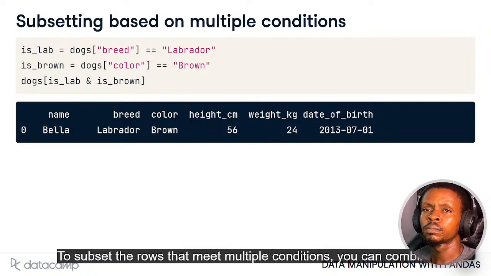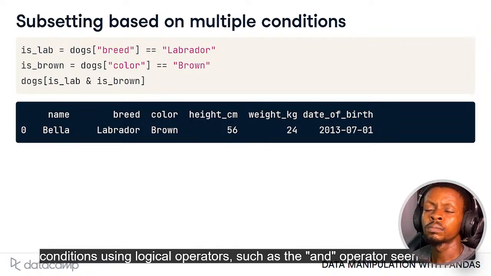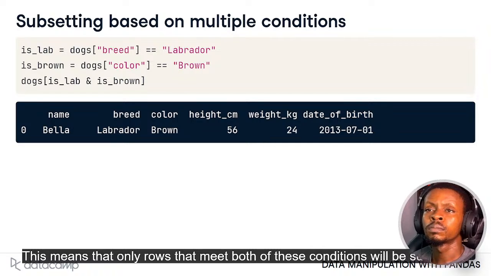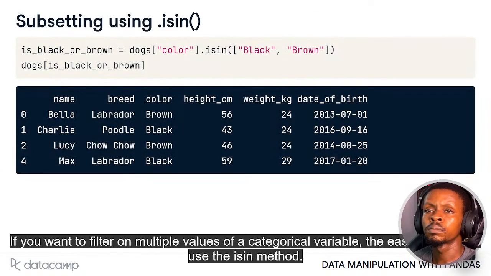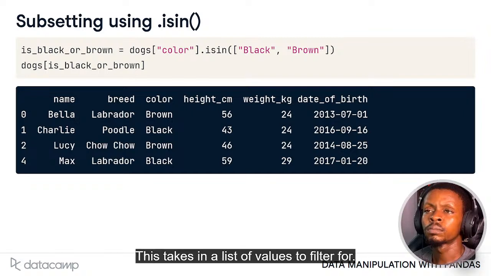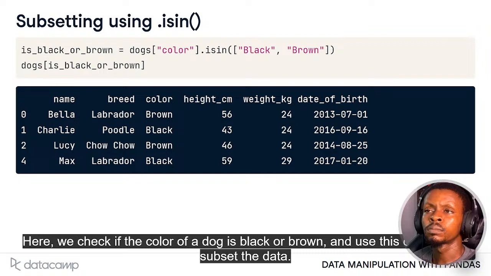To subset the rows that meet multiple conditions, you can combine conditions using logical operators, such as the AND operator seen here. This means that only rows that meet both of these conditions will be subsetted. You could also do this in one line of code, but you'll also need to add parentheses around each condition. If you want to filter on multiple values of a categorical variable, the easiest way is to use the isin method. This takes in a list of values to filter for.